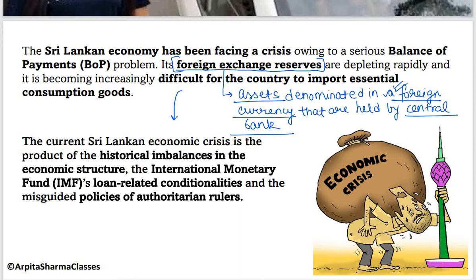Okay, this point you have to remember about the foreign exchange reserves. So currently Sri Lanka is running short of the foreign exchange reserves. Why? Because of the crisis, and because of this reason they are unable to import the essential commodities. Foreign exchange reserve के through आप बाहर की country से trade करते हो. Through the foreign exchange reserves or the foreign currencies, you can trade with foreign nations, right? But because their foreign exchange reserve is so low that they are unable to trade or unable to import the essential commodities like medicines, like food, like fuel.